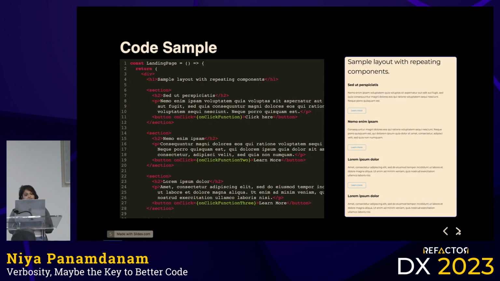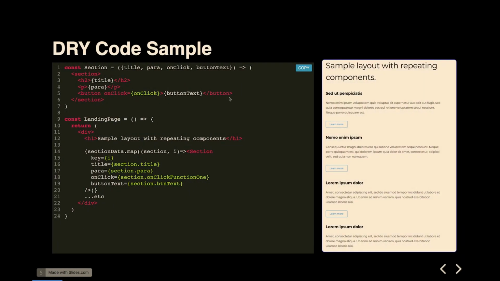So let's actually look at a code sample of that. Here we have the section that's repeating with the header and the main content and the button. And you can see, I've repeated myself a gazillion times here. And if we have more sections, it'll be more repetition, and it's a pain. Hence why you have DRY code, right? Where we can now make it into a nice little array, and then it actually spits out this wonderful component that goes over the same information, and we're not repeating that component anymore. All that information is being auto-generated, right? Again, most of the code samples here are React-based. So for any Angular people out there, I am sorry.